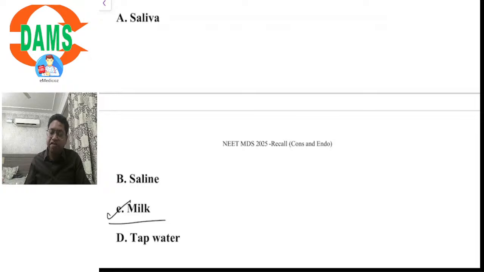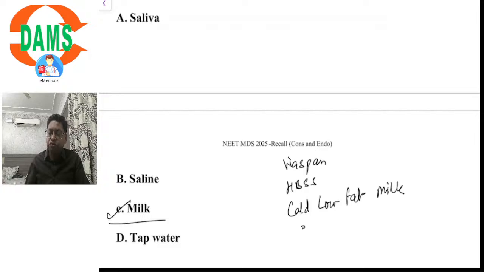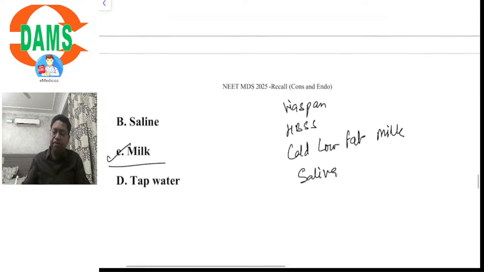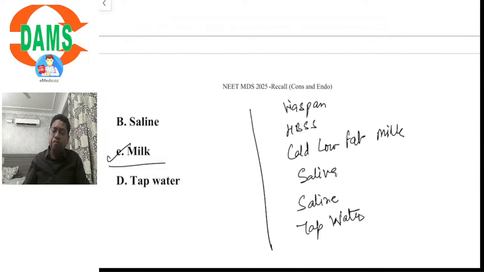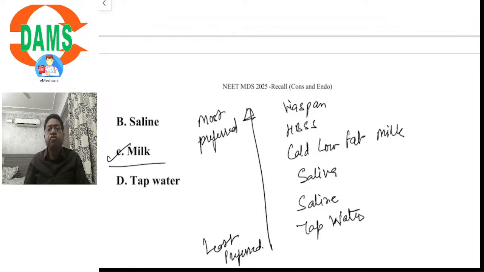If we talk about the sequence, then Viaspan, Hank's balanced salt solution, cold low fat milk, the patient's own saliva, saline, and tap water. This would be the sequence from most preferred to least preferred tooth storage media.